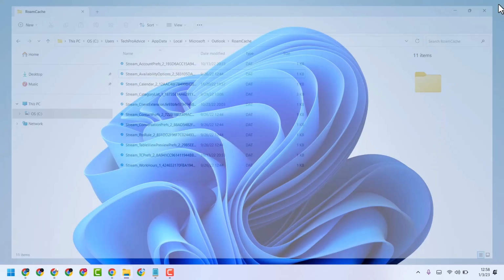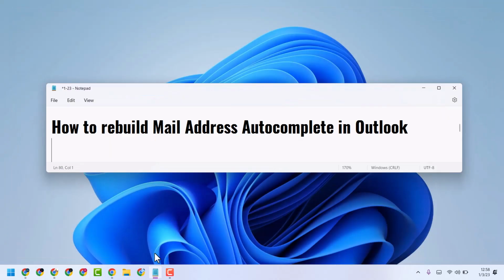Now exit and restart your system. So this way, guys, you can rebuild mail address autocomplete in Outlook.